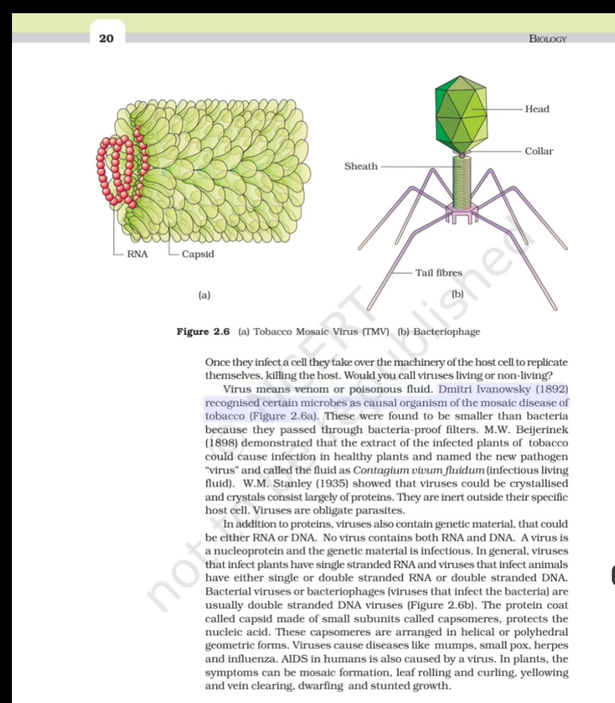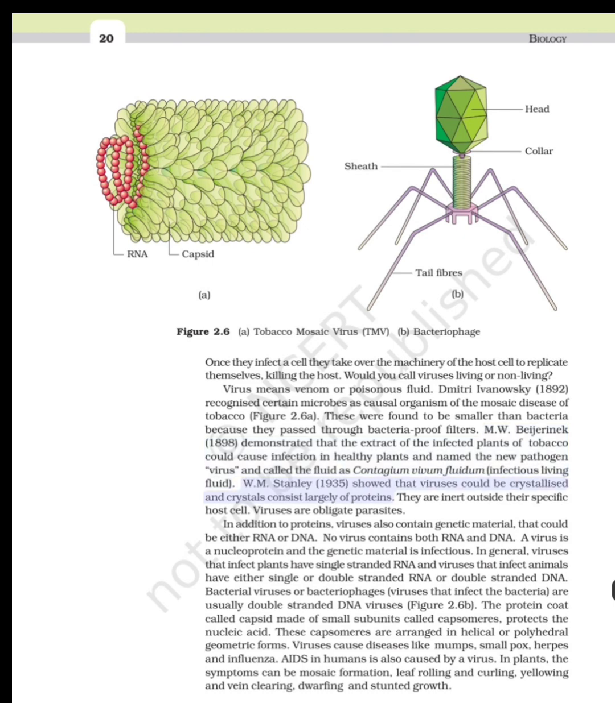Dmitri Ivanovsky, in 1892, recognized certain microbes as the causal organism of the mosaic disease of tobacco, Figure 2.6a. These were found to be smaller than bacteria because they passed through bacteria-proof filters. M.W. Beijerinck, in 1898, demonstrated that the extract of the infected plants of tobacco could cause infection in healthy plants and named the new pathogen virus, and called the fluid Contagium vivum fluidum, infectious living fluid.